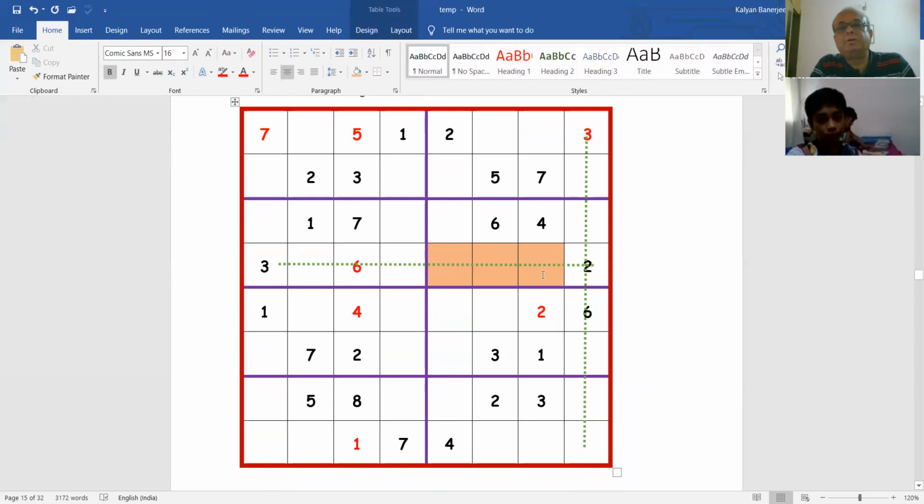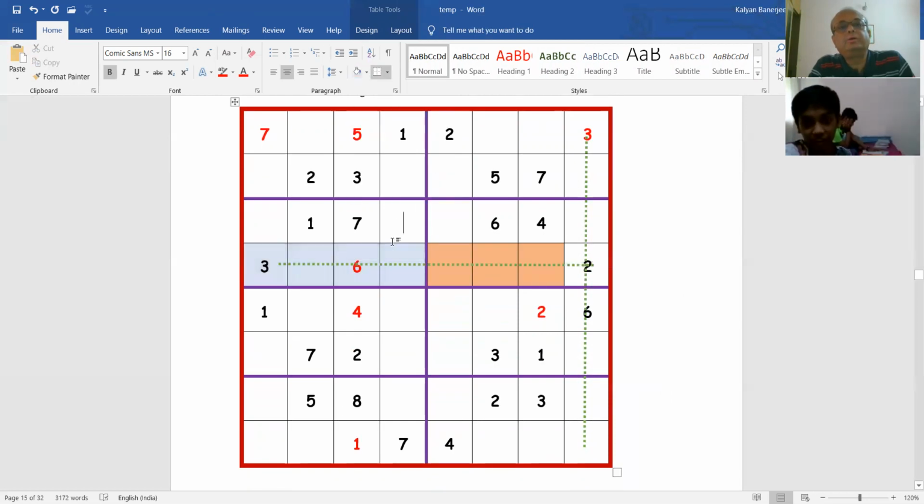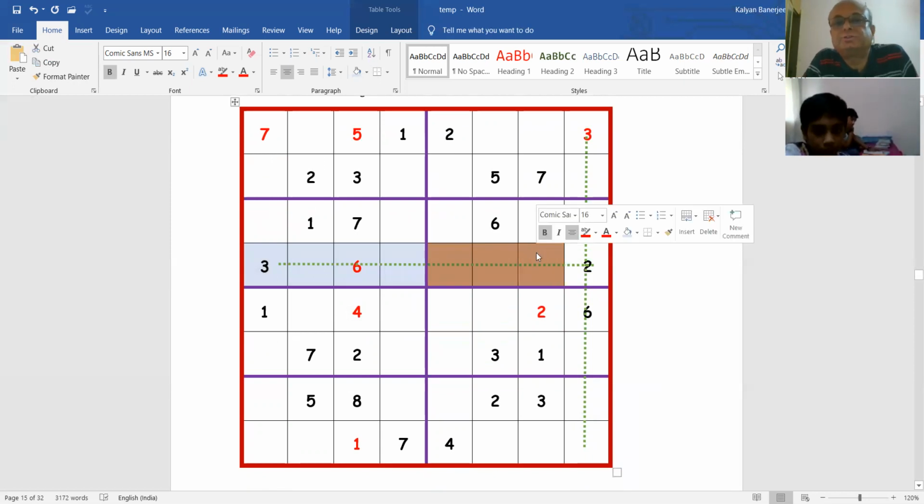See, in this empty space, outside this box, 3 and 6 are here. So in this line, in this empty space, you cannot have 3 or 6.